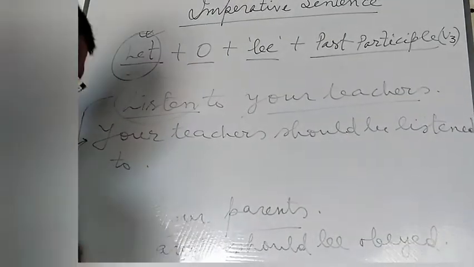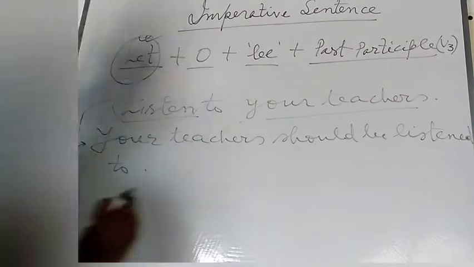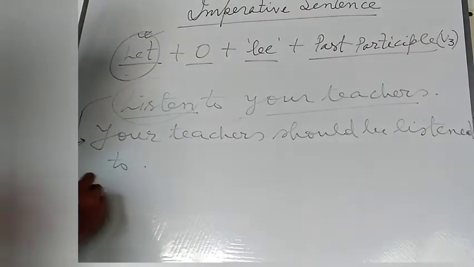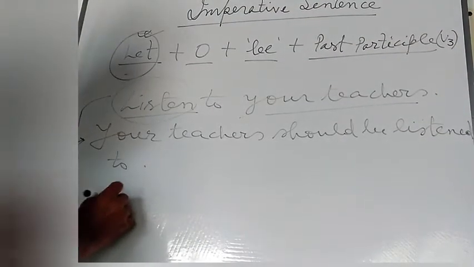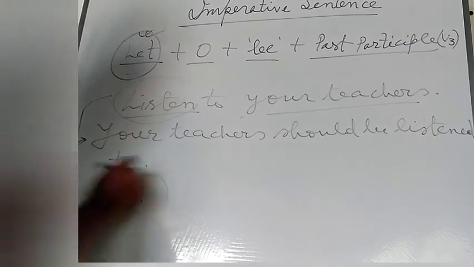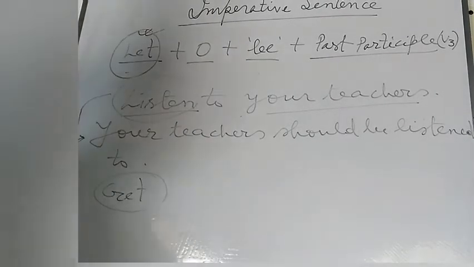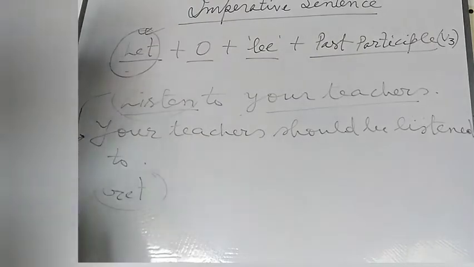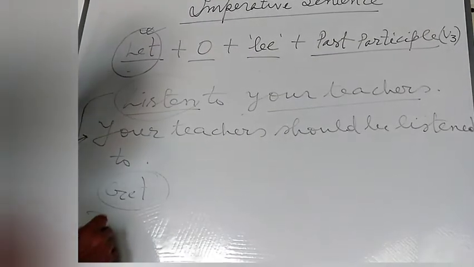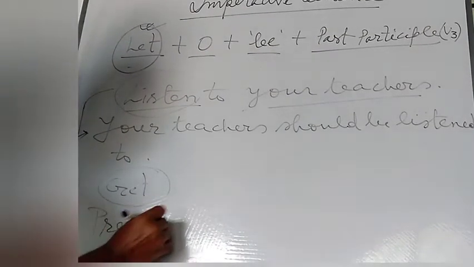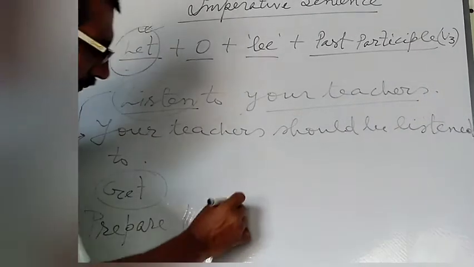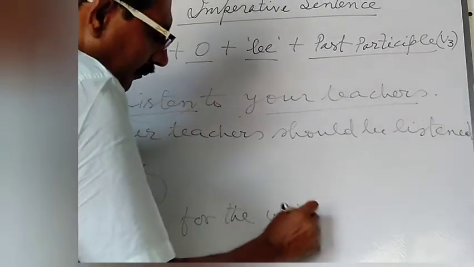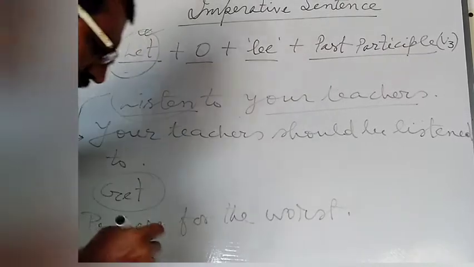Sometimes you may use get at the beginning of the passive voice. In this example, suppose prepare for the worst.